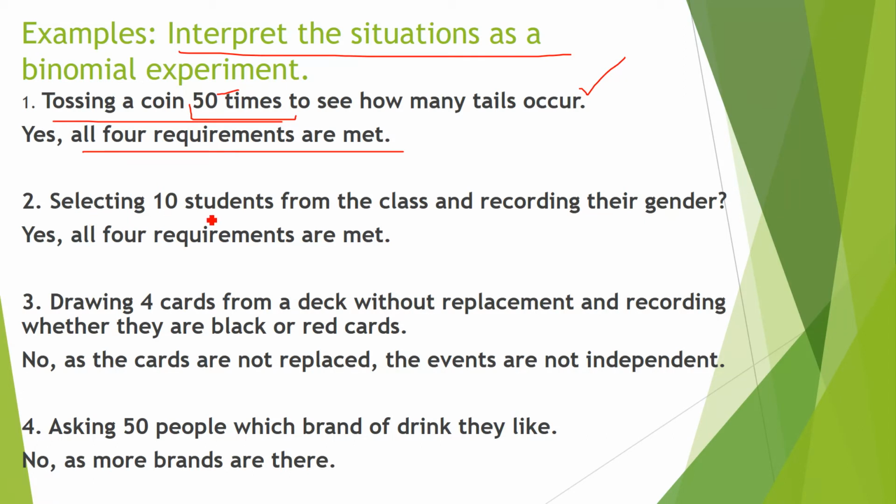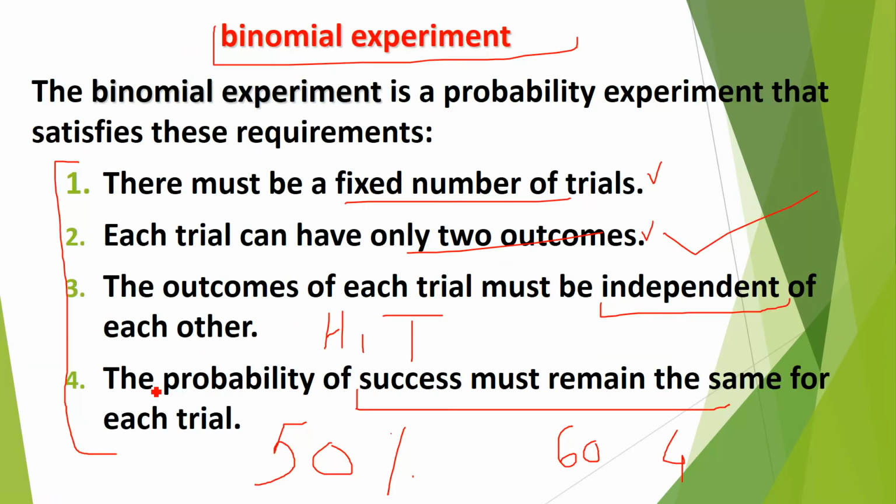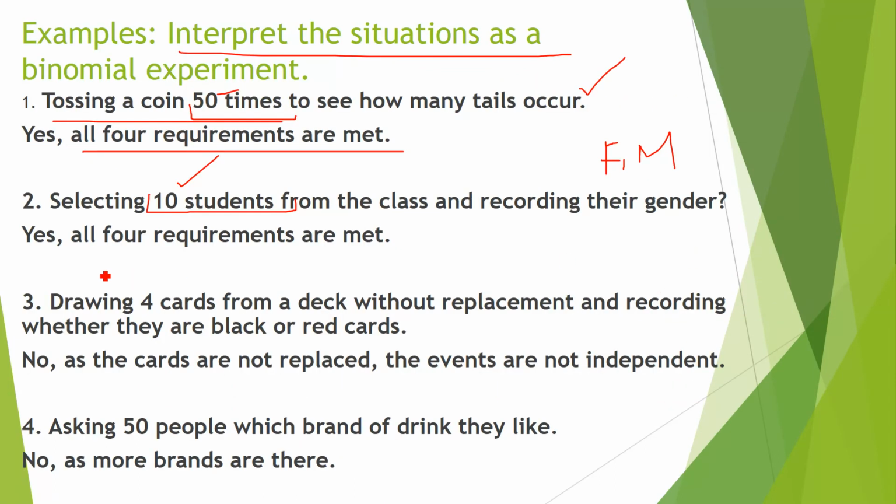Second is selecting 10 students from a class and recording their gender, right? So first condition you have to see it covers the 4 points or not. The first one is 10 students fixed, that is fine. There are only two outcomes, male and female. Yes, second condition is also fine. Third is it is independent. Fourth is, right, the probability of success must remain the same, that is fine. So yes, all four requirements are met. This is the binomial experiment.